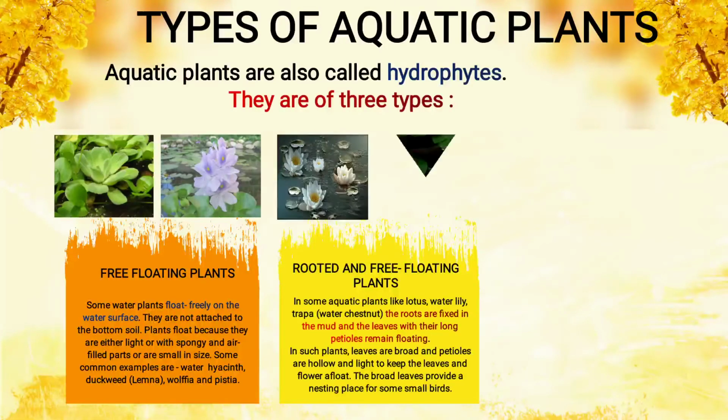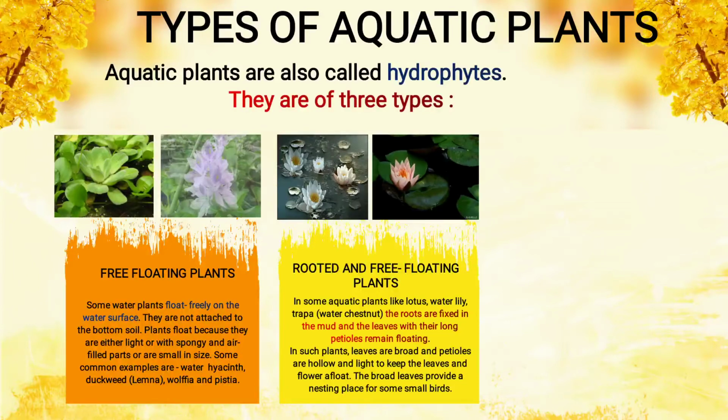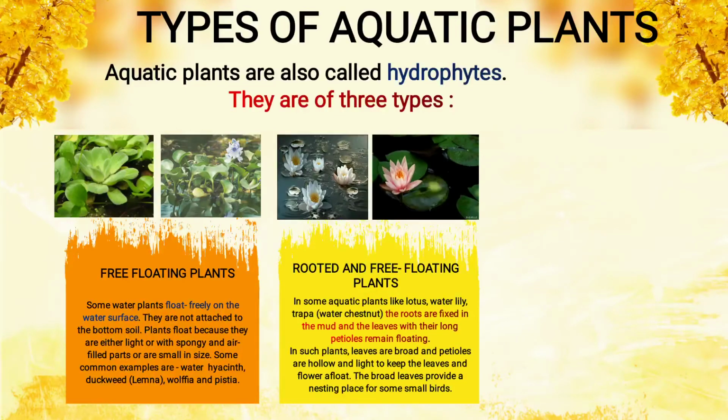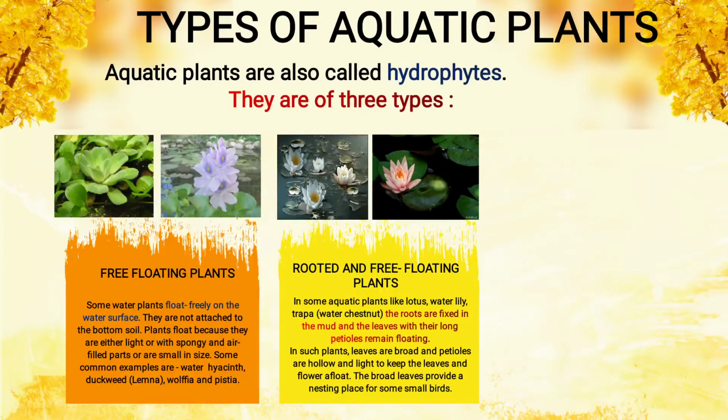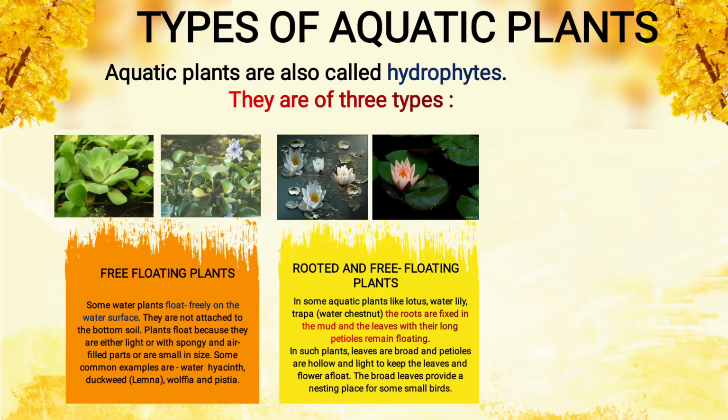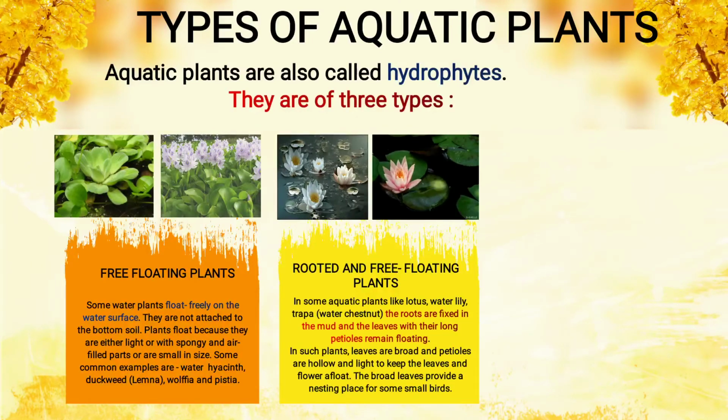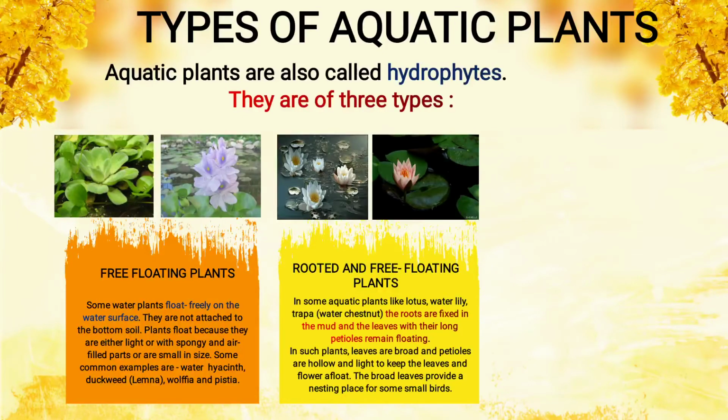Now the next is rooted and free floating plants. In some aquatic plants like lotus, now all of you have seen lotus, water lily, as you see in the image, water lily and lotus is there. Trapa, water chestnut, the roots are fixed in the mud. In free floating, the plant floats freely, but in rooted and free floating plants, the roots are fixed in mud and the leaves with their long petioles remain floating. So the leaves remain floating but the roots are fixed to the mud.